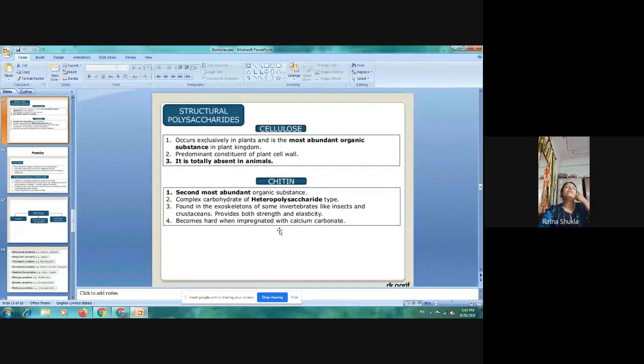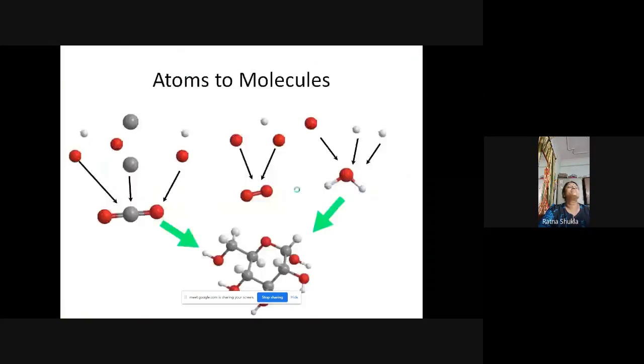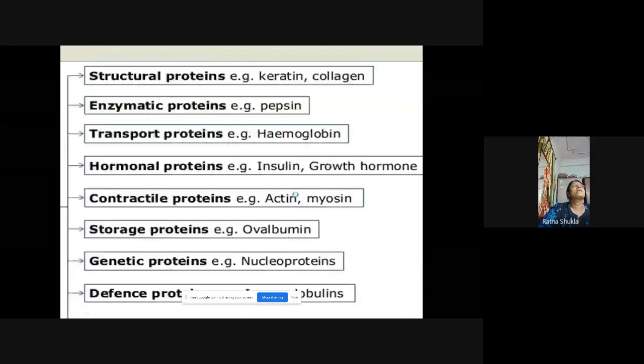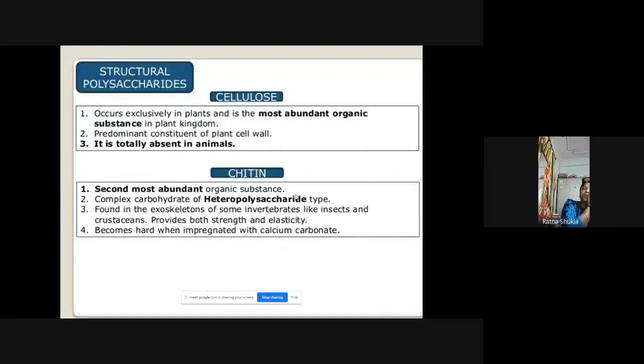Now after inulin, the next important carbohydrates are the structural polysaccharides. Examples of structural polysaccharides are chitin and cellulose.